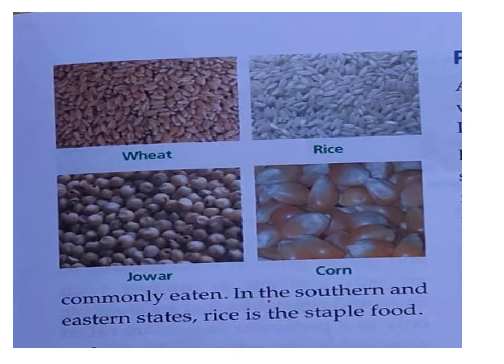In this slide we can see the pictures of wheat, rice, jowar, corn. Okay, you can see them also in your book. These things are commonly eaten in the southern area or in the south and eastern states. Rice is the staple food. Wheat, jowar, bajra is the staple food of Rajasthan, and in the northern part of India there are wheat and rice as well. Okay, let us see the next.